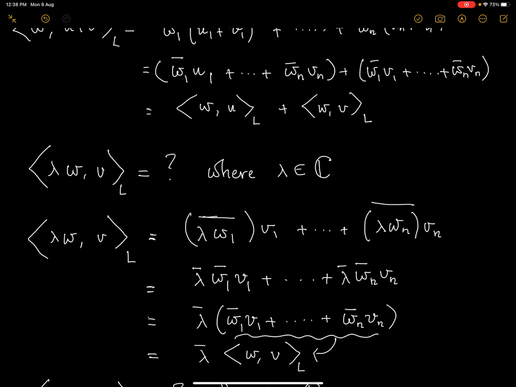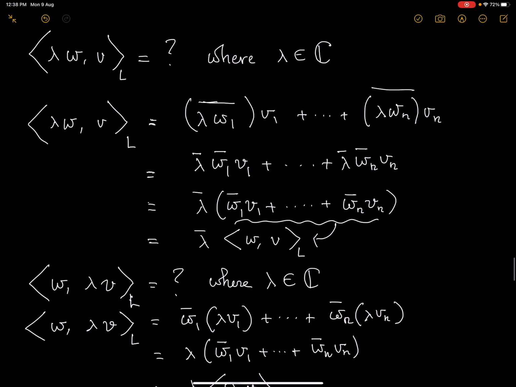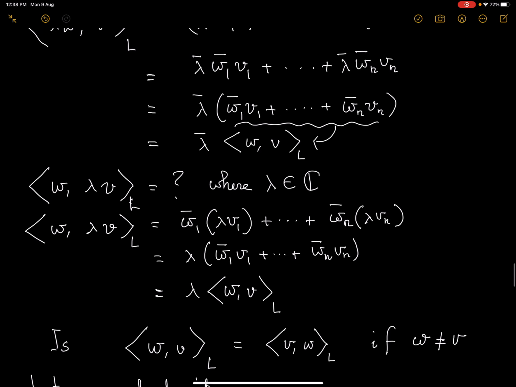You get the conjugate of the complex number into the inner product, what you had already. Now if I multiply in the right slot, what would happen? Here again the same thing would happen. You will write down the same definition. But because we are using the left convention, now I am not taking any conjugate, so the lambda will come out and give me this result. It will be completely different, completely opposite, if you had used the right convention.